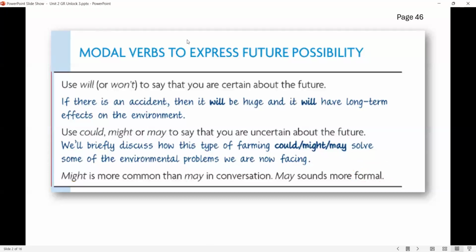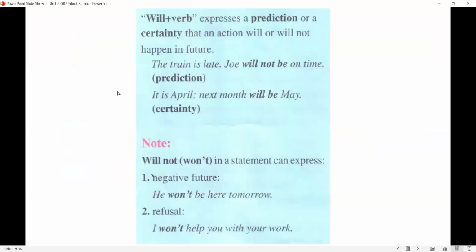I have some notes on will. We use will plus the verb, and we use it to express a prediction or certainty that an action will or will not happen in future. So here we are sure that an action will or will not happen in future. Example, the train is late. Joe will not be on time. Here you're predicting something. You say that something will happen in advance.